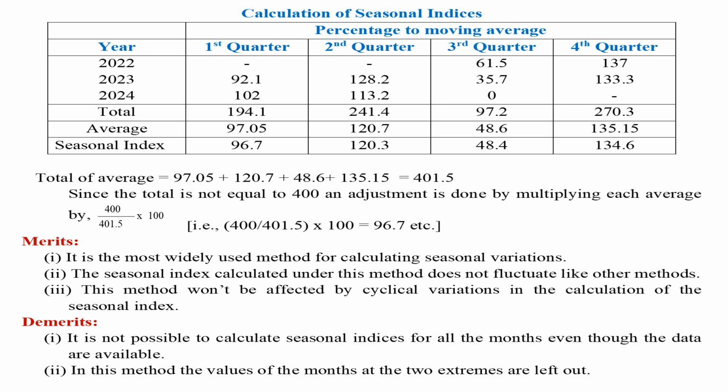Merits. 1. It is the most widely used method for calculating seasonal variations. 2. The seasonal index calculated under this method does not fluctuate like other methods. 3. This method won't be affected by cyclical variations in the calculation of the seasonal index. Demerits. 1. It is not possible to calculate seasonal indices for all the months even though the data are available. 2. In this method, the values of the months at the two extremes are left out.